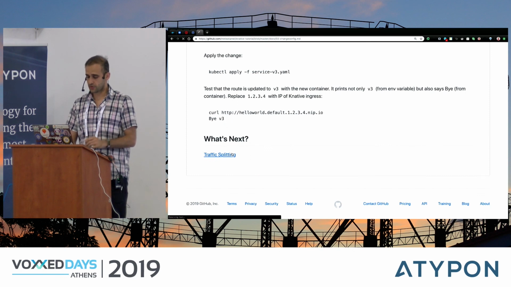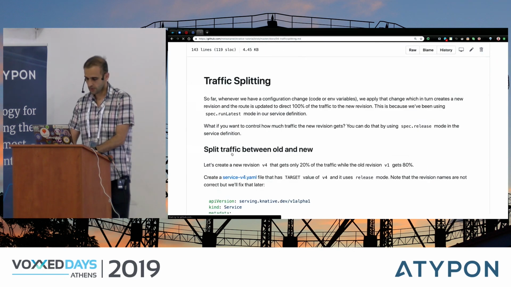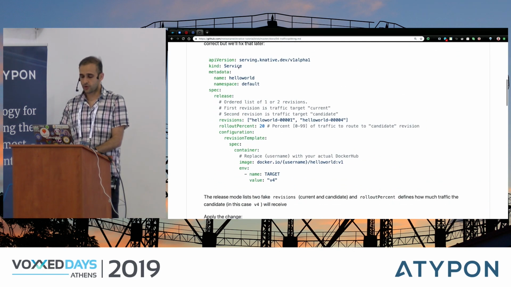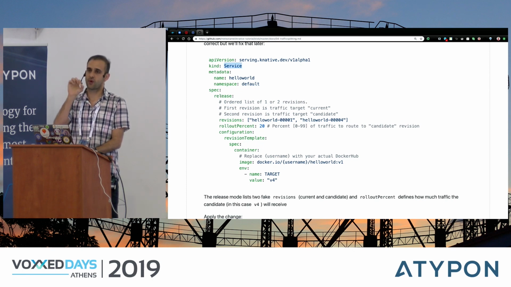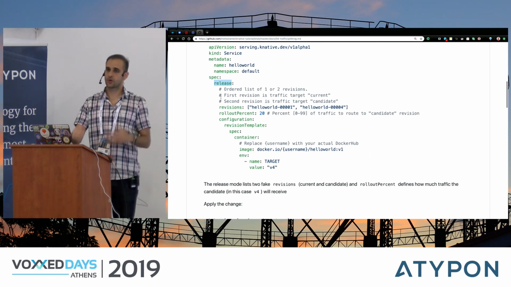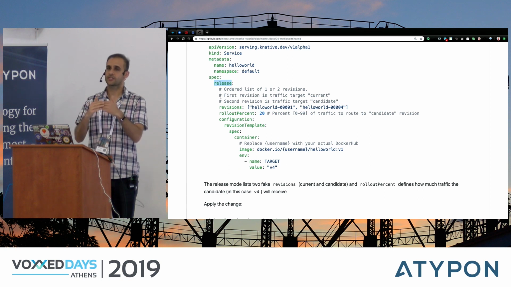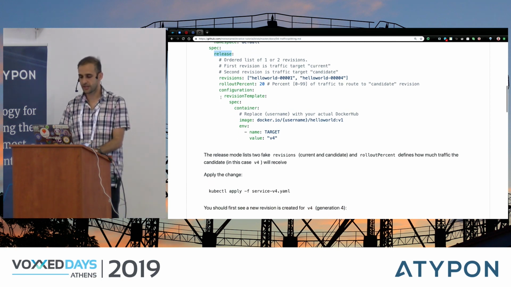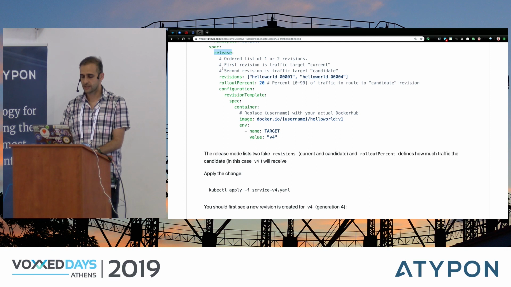What you can do is come to your service definition, and instead of run latest, remember, we had run latest in here, right? That made sure that the latest version got all the traffic. Instead of doing that, we'll do a release. Release means that we're going to have 2 revisions, and we're going to split traffic between those 2 revisions. So here we are saying release, and then we're listing the revisions.